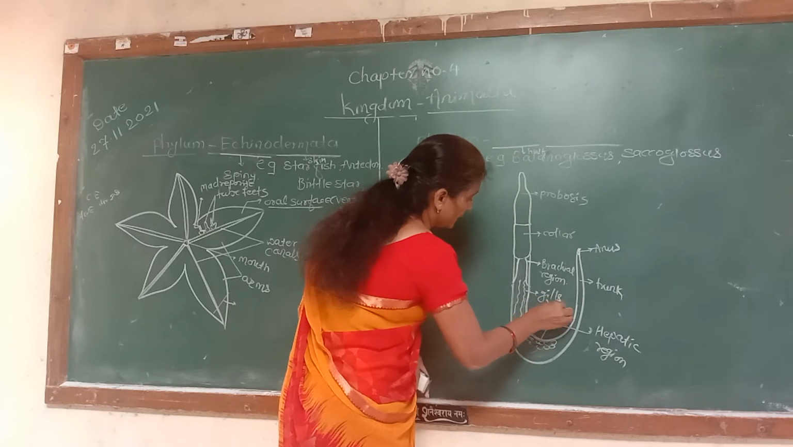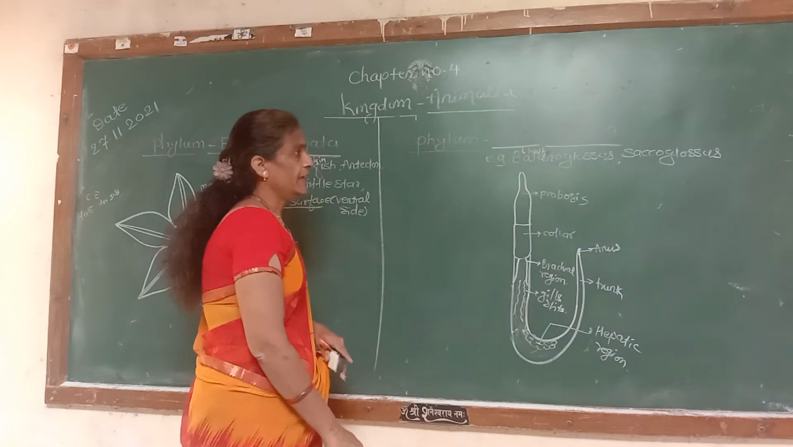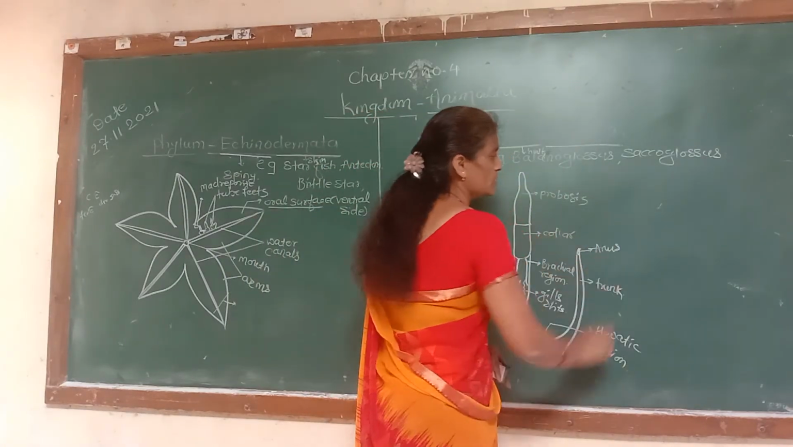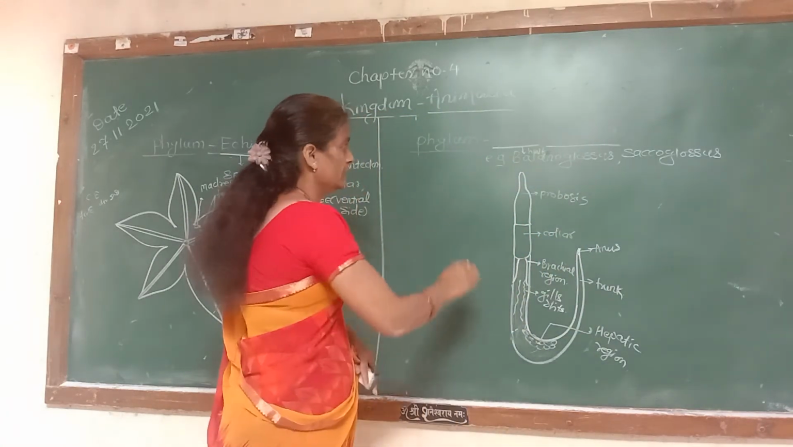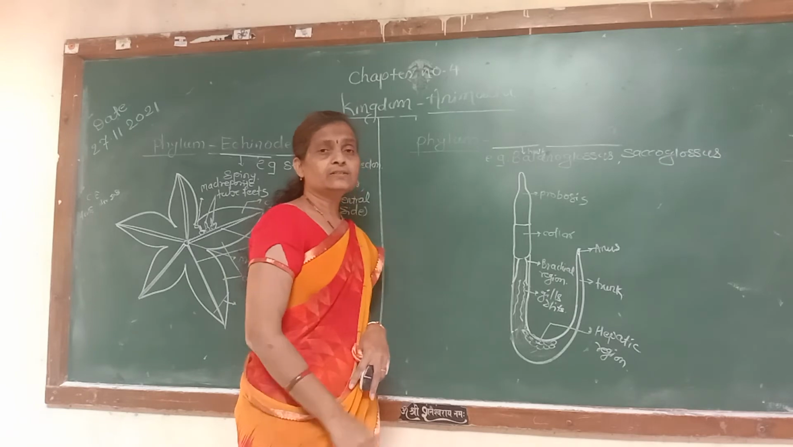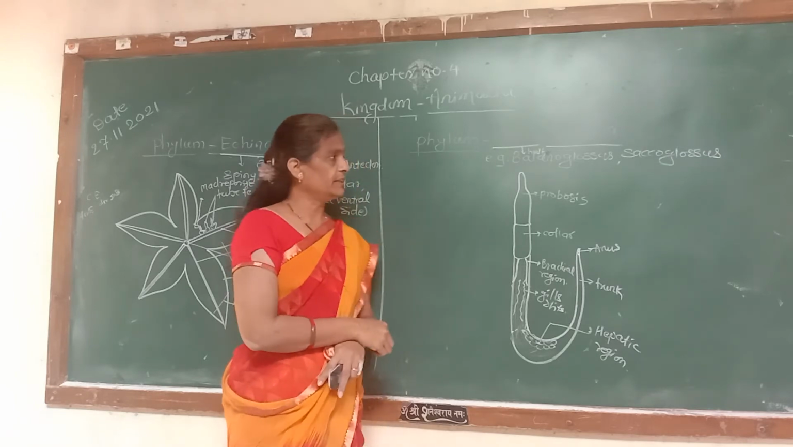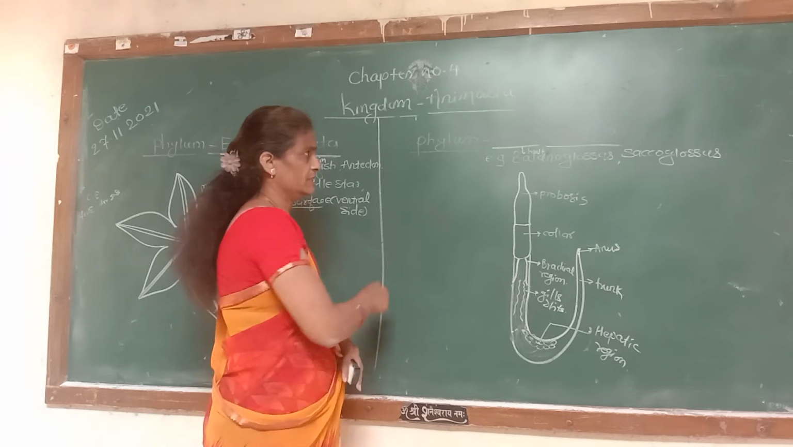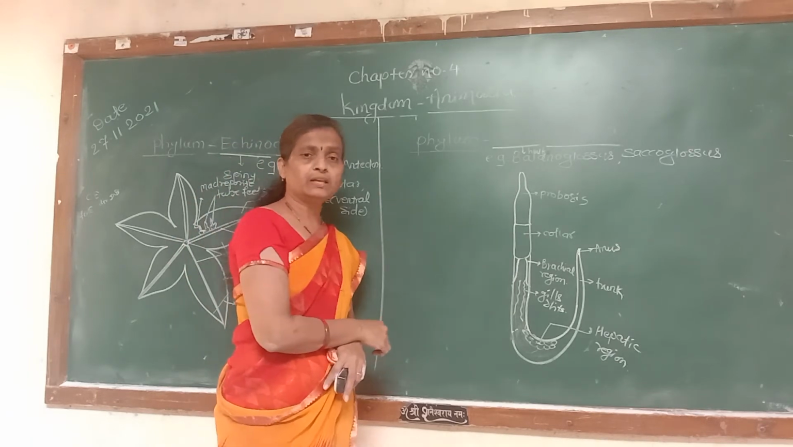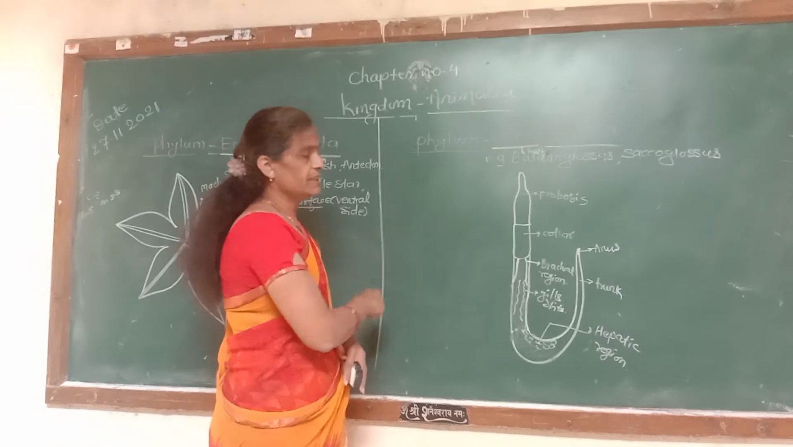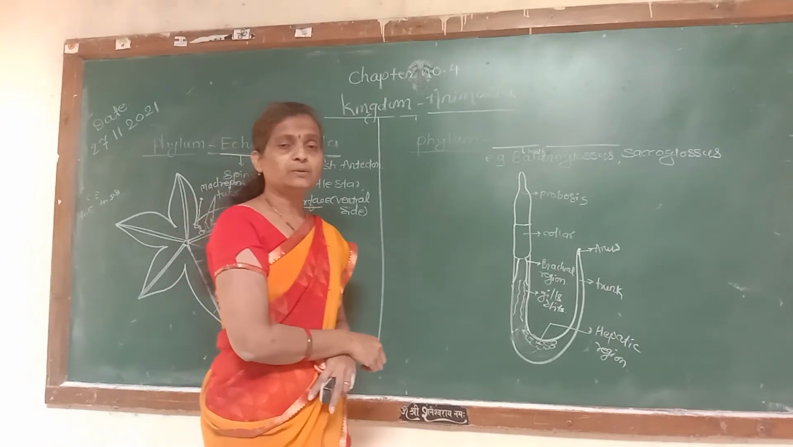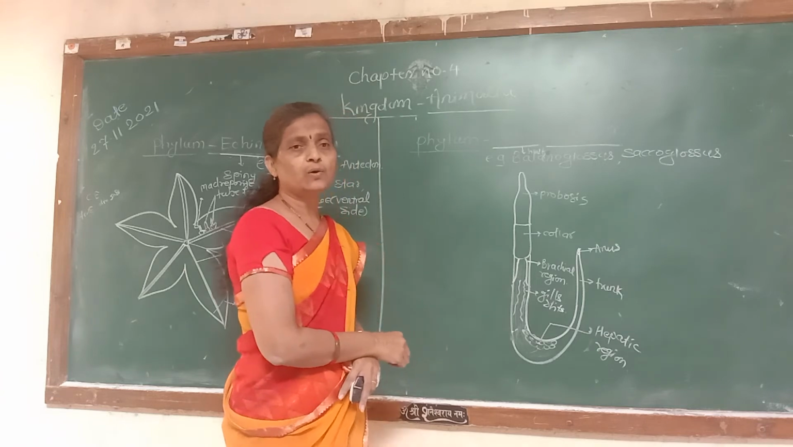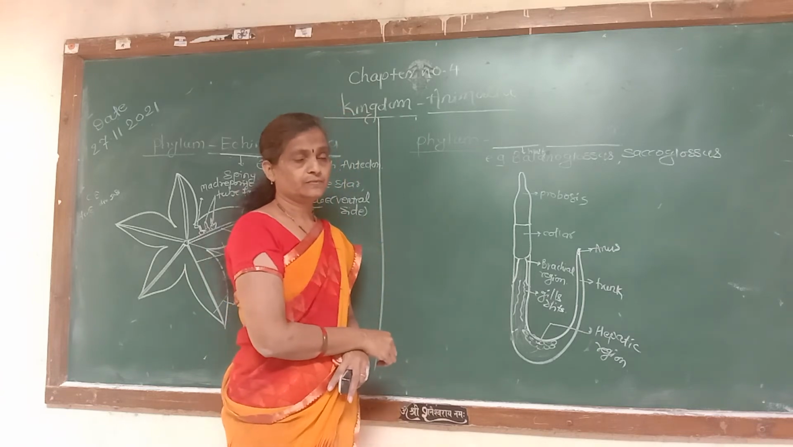Now the examples in this phylum are Balanoglossus and Saccoglossus. These animals are solitary and are present at the bottom of the sea. They are again exclusively marine. They are found at the bottom of the sea and live in burrows in that region.